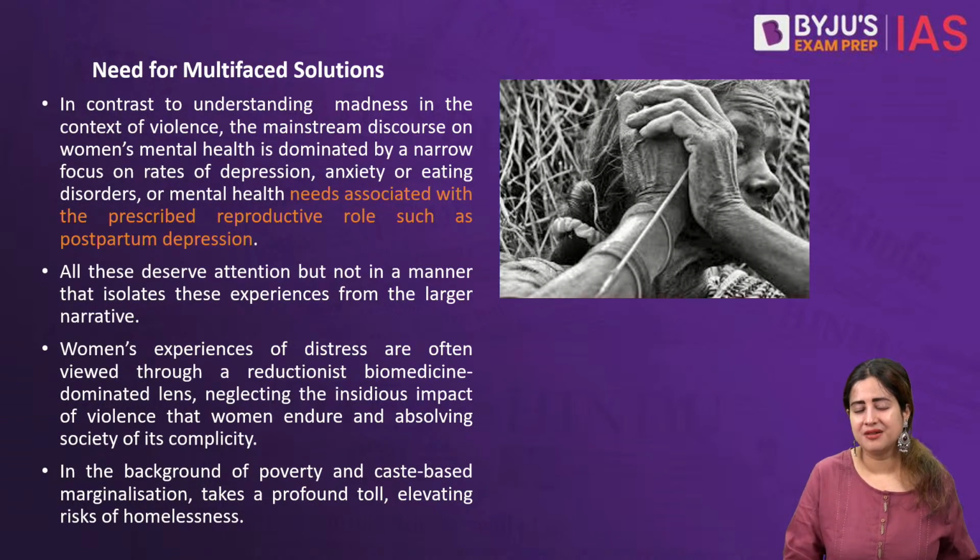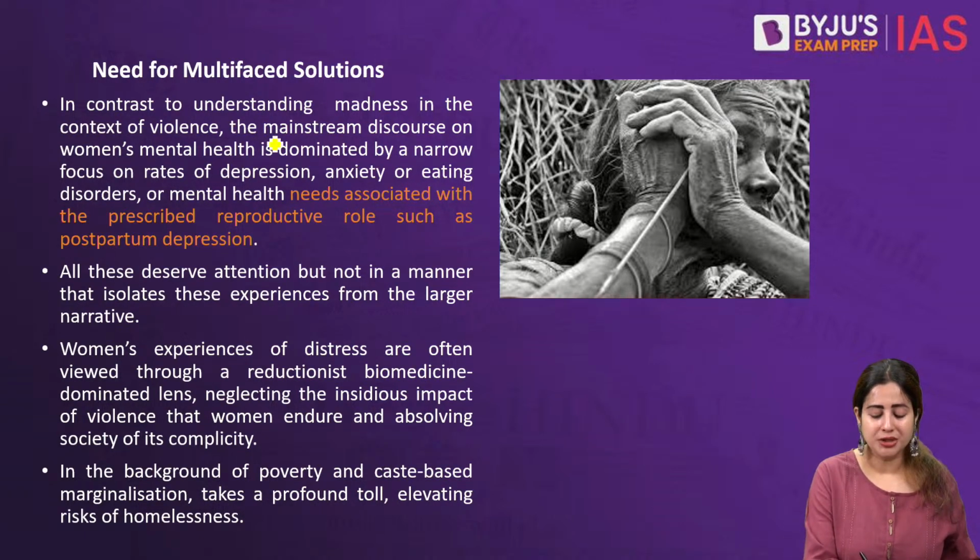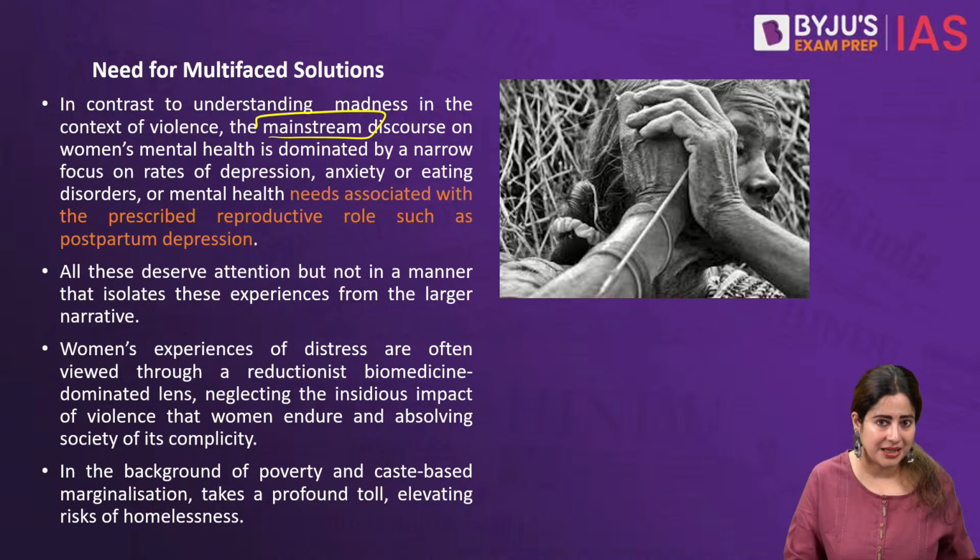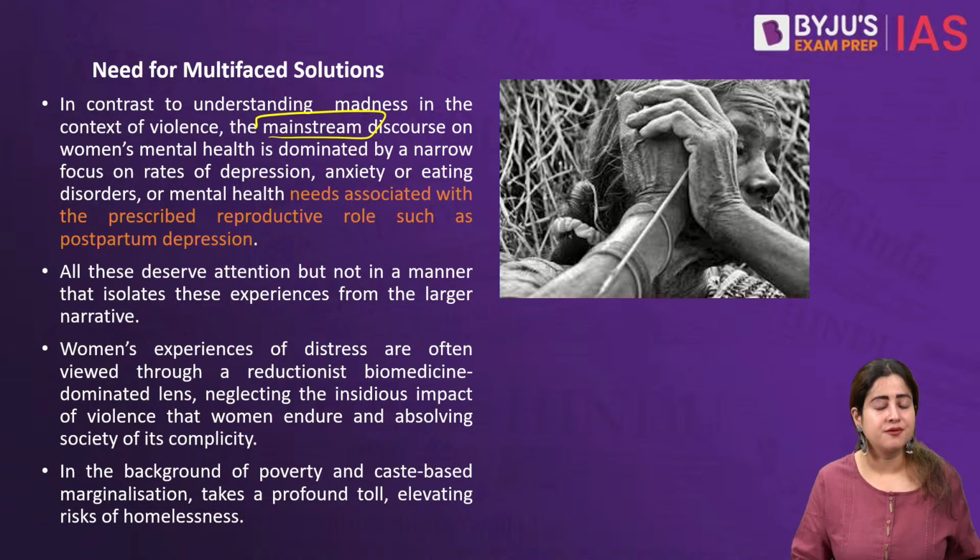Can we have certain multifaceted solutions? Yes, indeed. For example, mental health needs to be in the mainstream of medical health panels. It needs to be focused upon separately. We do have the National Health Policy 2017, which has revolutionized mental health. It says that trying to commit suicide is not a crime anymore under the Indian Penal Code. It has a whole new policy intervention for people battling mental health problems, but there is a lack of a separate chapter on women.